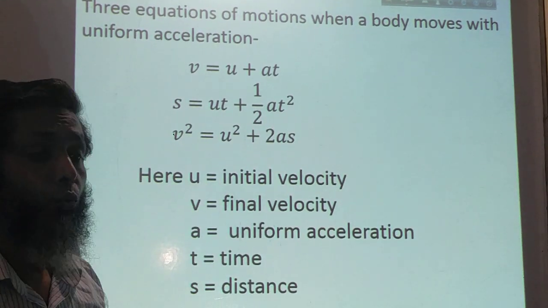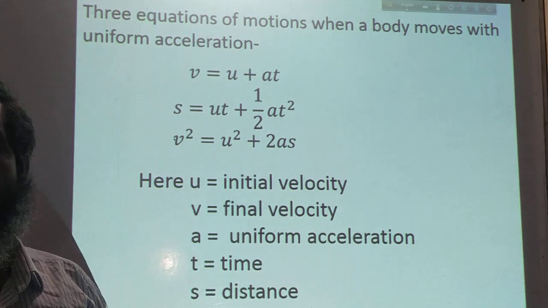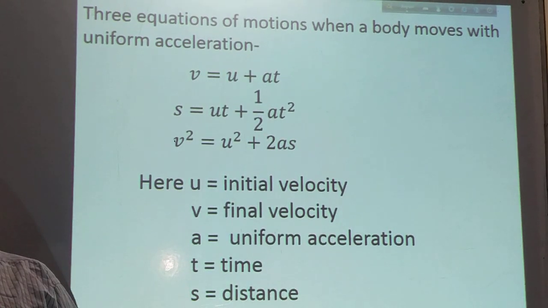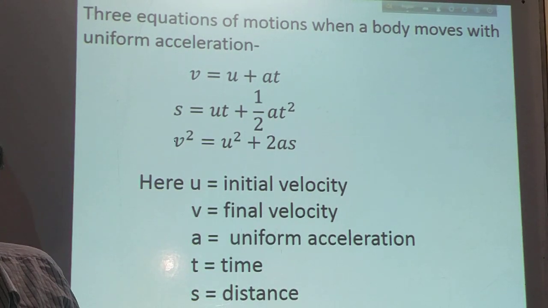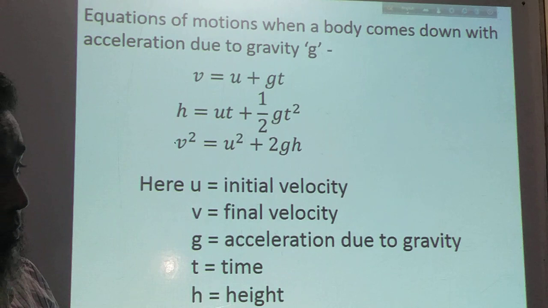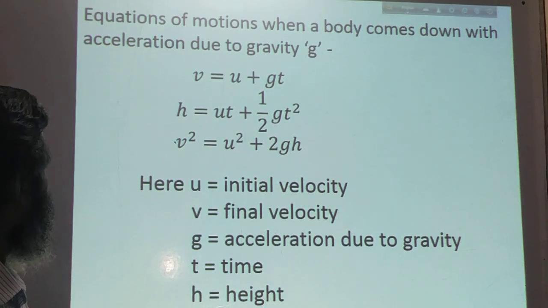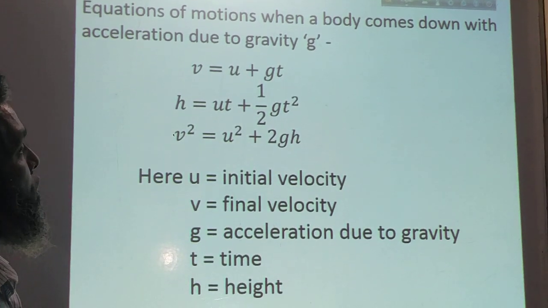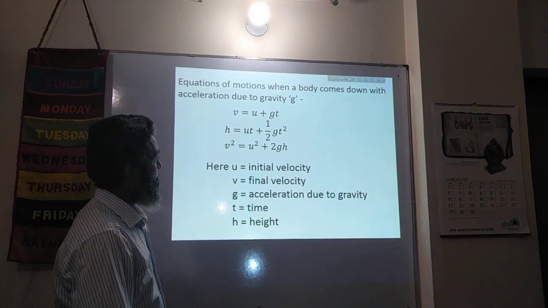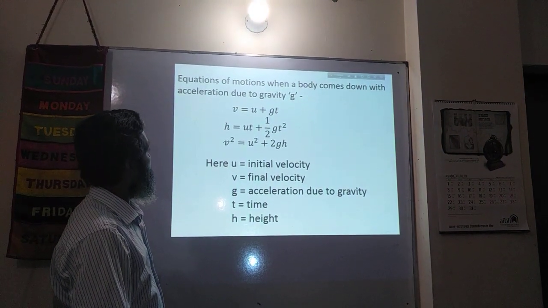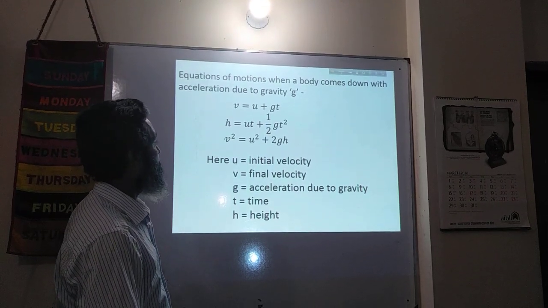Why do we recall these equations? Because from these equations we can deduce the equations of falling bodies. Here are the equations of motion when a body comes down with acceleration due to gravity, that is g.